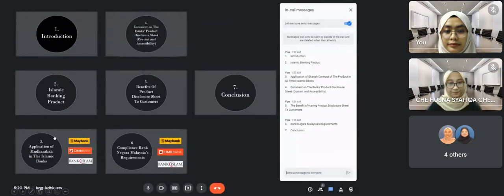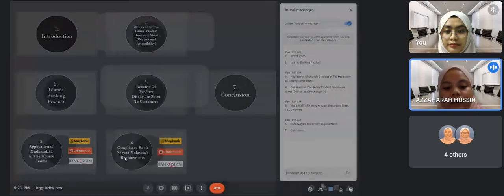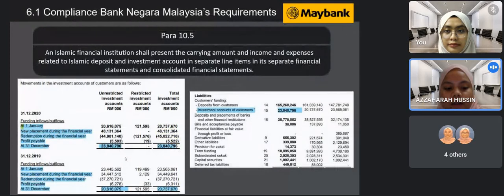Thank you, Husna. So let's move to the compliance with Bank Negara Malaysia's requirements. There are certain paragraphs issued by Bank Negara Malaysia regarding the requirements and guidelines on how investment accounts should be presented. This is to ensure that stakeholders interpret and understand the flow, the performance, and the return on investment.